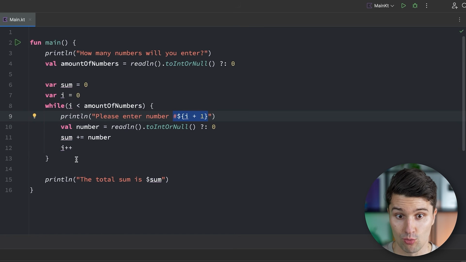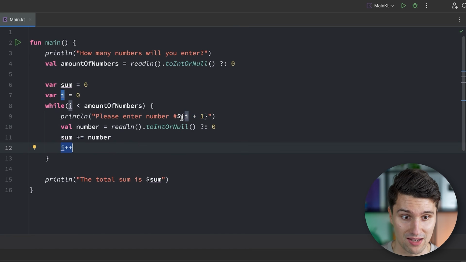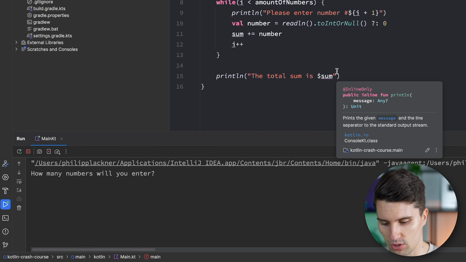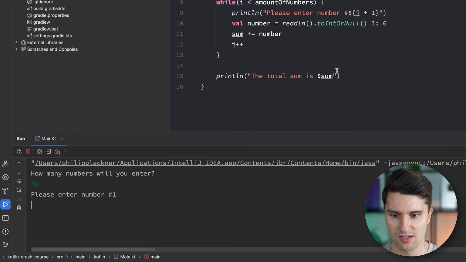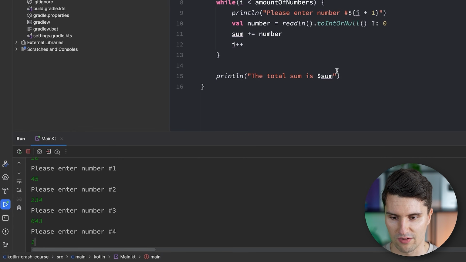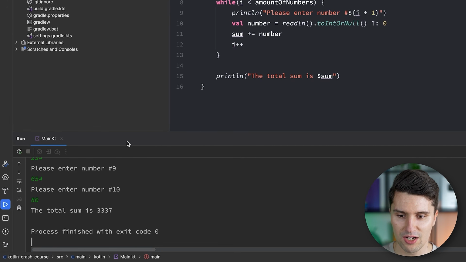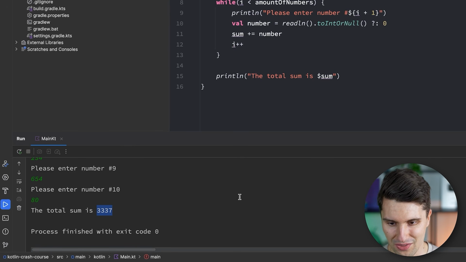In the next iteration where I is increased, it would say, please enter number 2 and so on. You will see how this works. How many numbers will you enter? We say 10. Then it says, please enter number 1. And we can really have any amount of numbers here. And it will ask for 10. And once we enter the 10th number, it will give us the total sum of all these numbers.